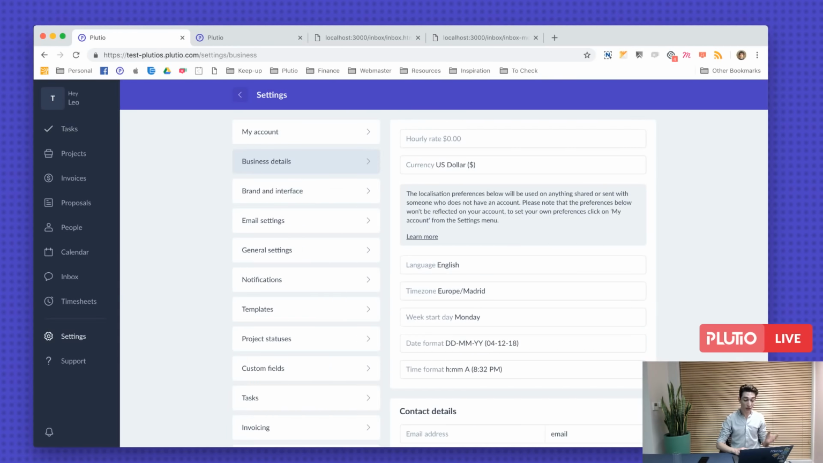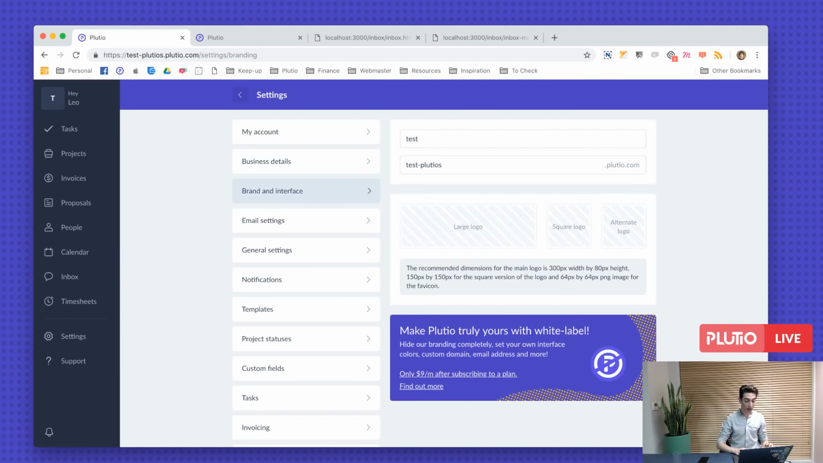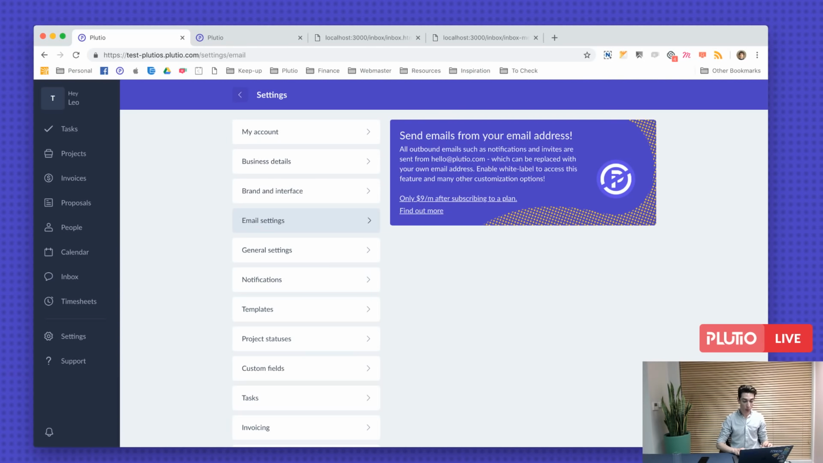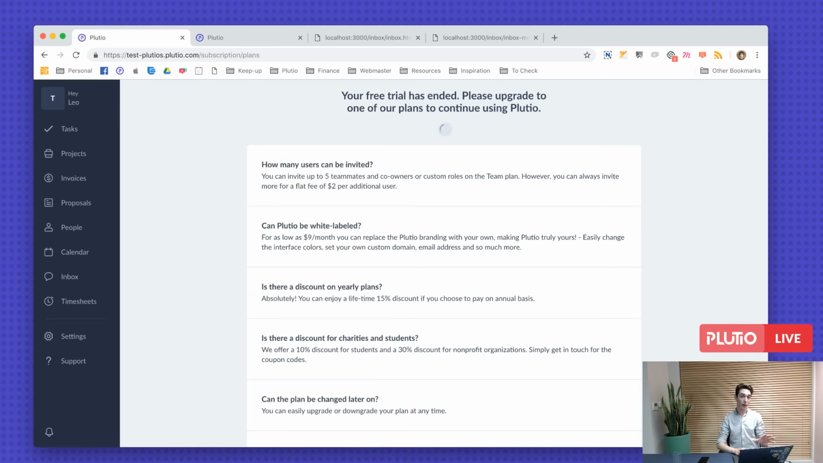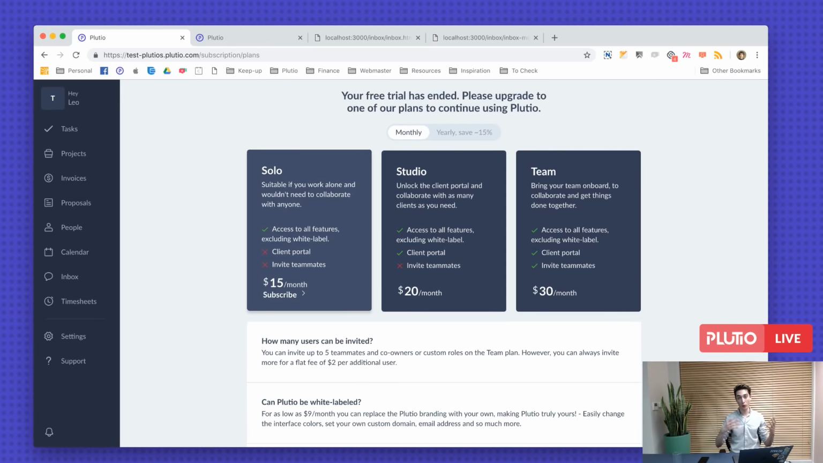Okay, so to activate white label, click on brand and interface or email settings and then click on the button that will say activate right here. But you will have to have a plan or a package of some sort or a promotional code for it to do that.